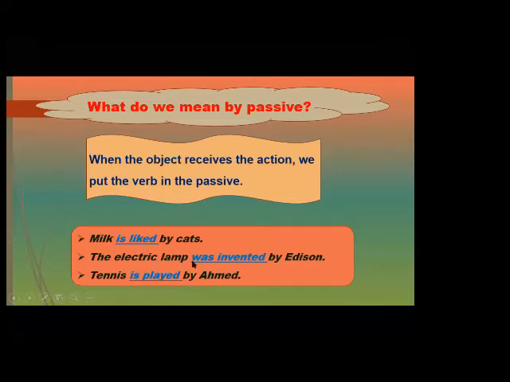In all our examples, we can see that in the passive voice, we must use verb to be. Am, is, are, was, were, being, been, or be. This is the conjugation of verb to be. So the passive likes verb to be. We must put verb to be in the correct conjugation according to the verb.